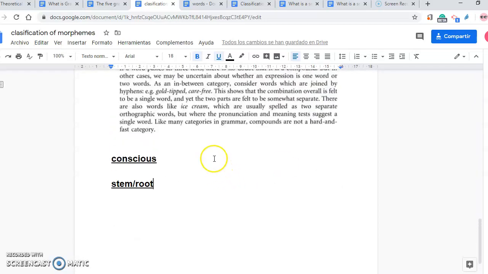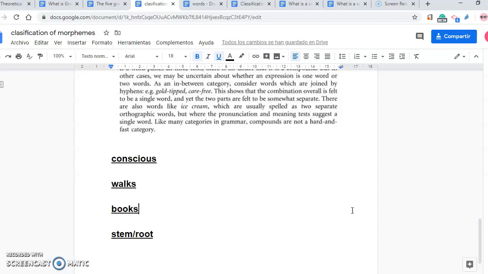When we've got a word like conscious, or a word like walk, I can change these words. So, for example, I say I walk, but he walks, and I added one S. And that S marks the third person singular. If I've got book and I add one S, that S marks the plural.